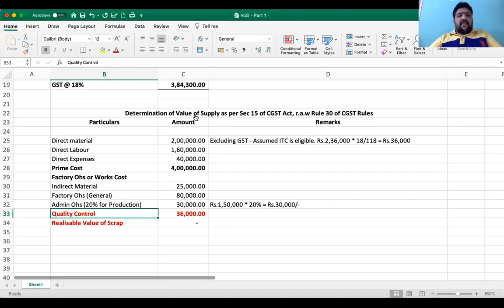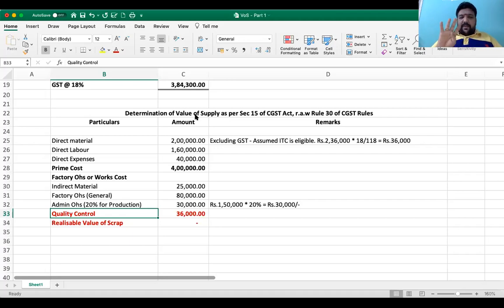Indirect material already forms part of factory overheads. Kindly don't assume. Factory overheads are allocatable expenses. You will have indirect material, indirect labor, and indirect expenses. Let me repeat it: in the exam, you will get all these three. Now, all these three you have to bring only to your works cost.